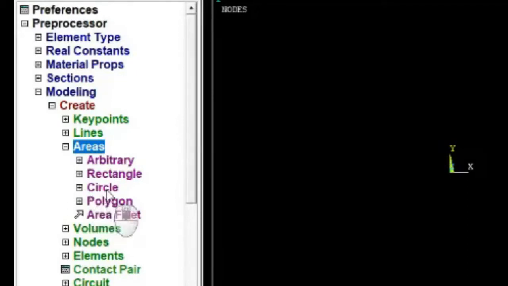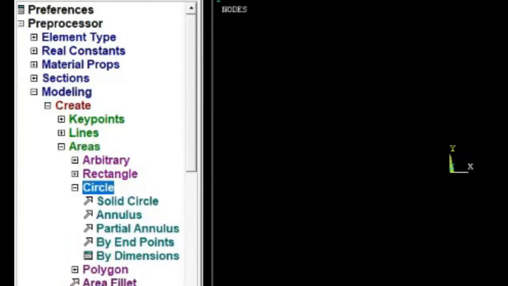Let me choose circle here. Yeah, solid circle. It is fully solid. Annulus is a hollow circle, right? Annulus is a hollow circle. This is a full hollow circle. So annulus means full hollow circles. Partial annulus, you can mention it. It is like a quarter circle, or a semicircle. If you want to draw something like that, I can go for partial annulus, right? Let me choose partial annulus.